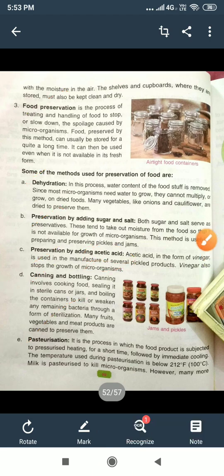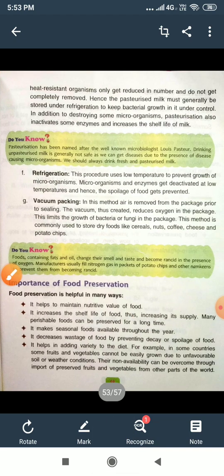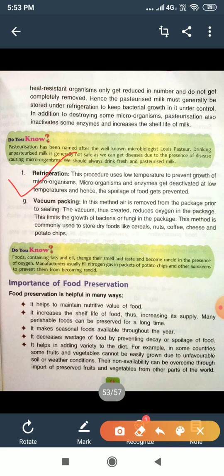Next is refrigeration. This is the process in which food is preserved at low temperature. Why? Because at low temperature the microorganisms can't grow, and then our food will remain free from microorganisms, and it will last for a longer time or duration.